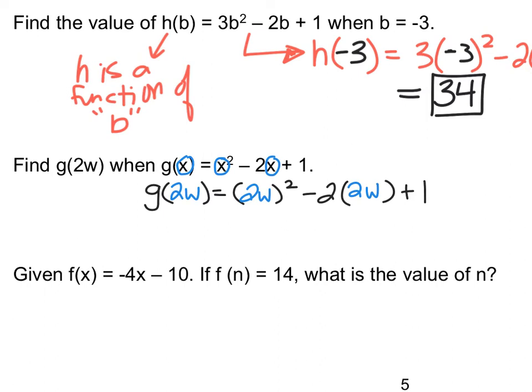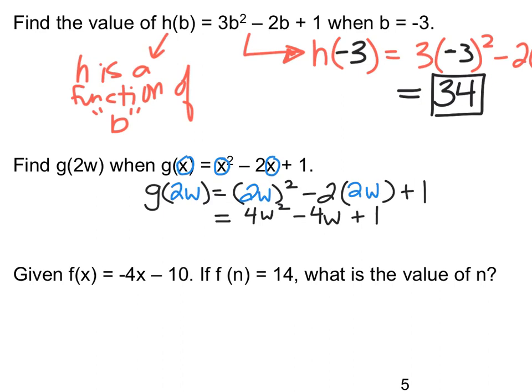Again, the left-hand side of the equation, when you're evaluating, is just notation. This is saying the g function when x is 2w. So once you make that substitution, you're done on the left-hand side. It's only the right-hand side that we're looking at. So I'm going to square out the 2w. 2 squared is 4. w squared is just w squared. -2 times 2w becomes -4w plus 1.